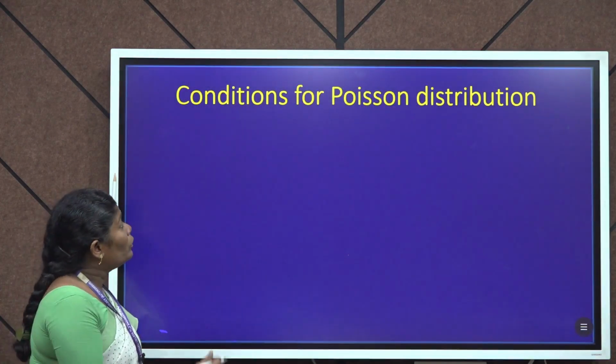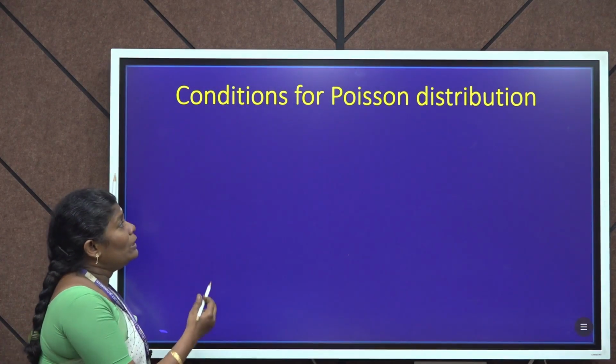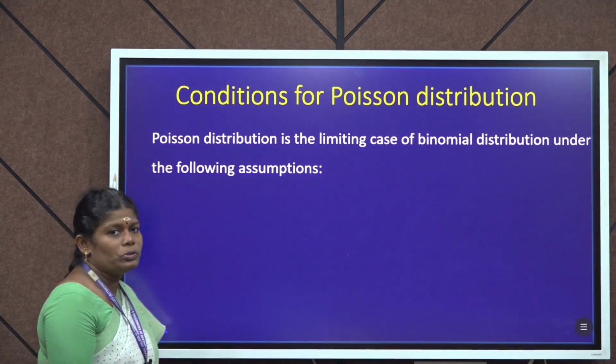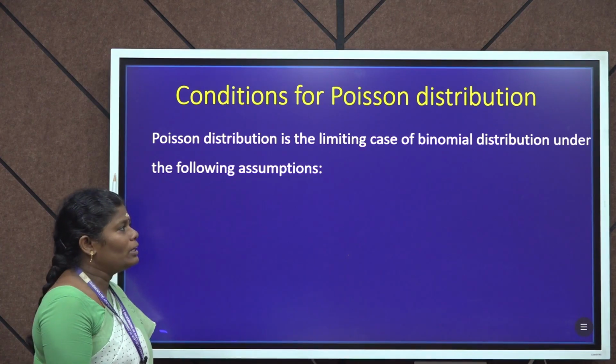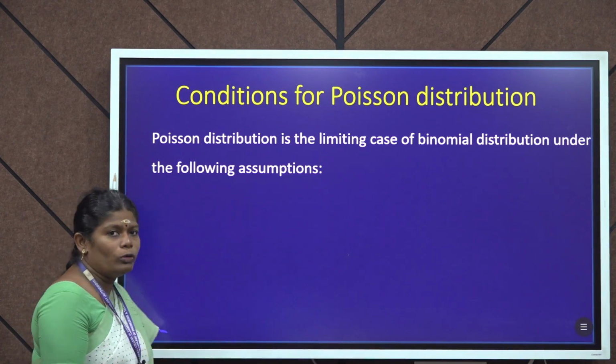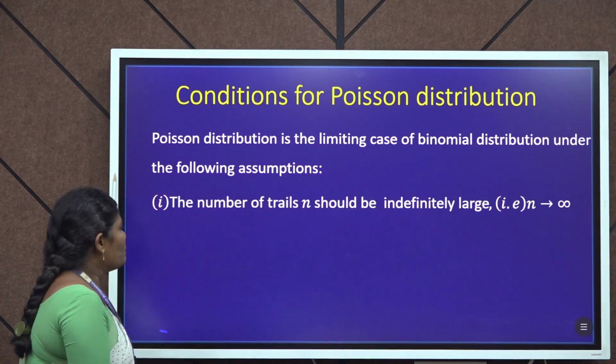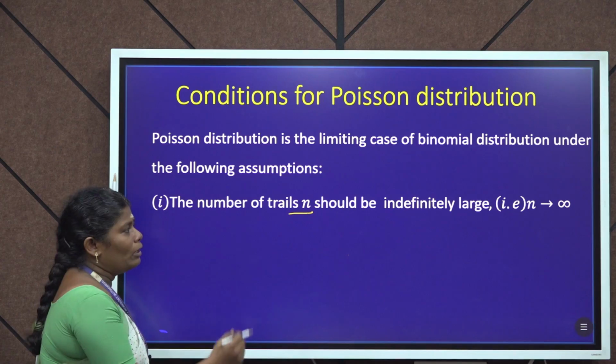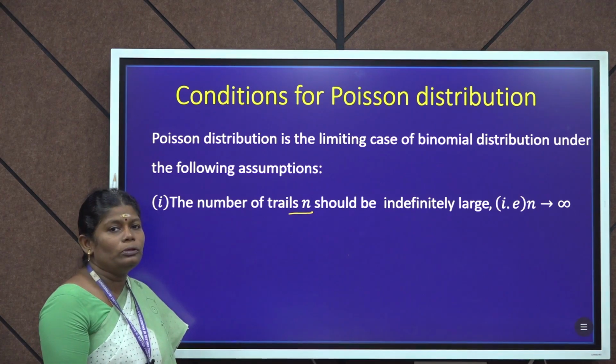Next, we have to see the conditions for Poisson distribution. Poisson distribution as limiting case of binomial distribution under the following assumption. Number 1, the number of trials n should be indefinitely large, that is n tends to infinity.